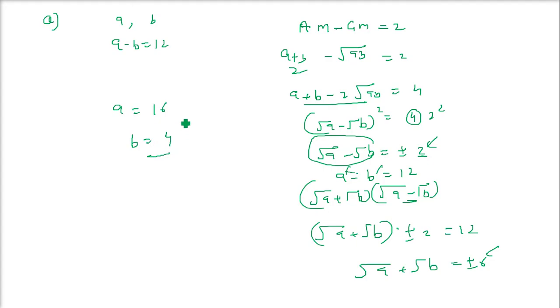So this is the way a question might be asked about AM and GM. This is a very short way of understanding GP in very little time.